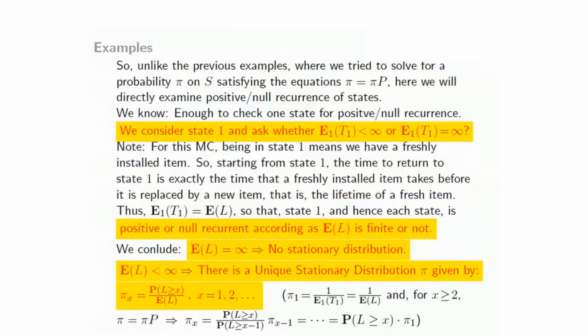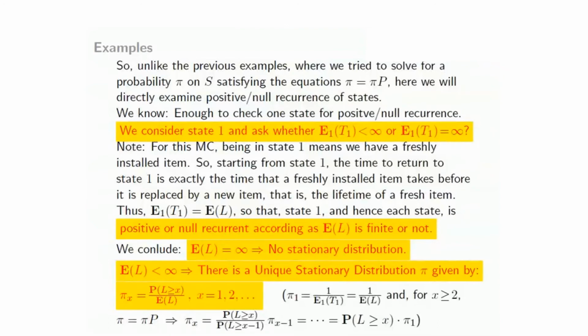So you have expressed pi x in terms of pi x minus 1. If you continue this recursively, you end up getting that pi x for any x is probability L greater than or equal to x times pi 1, and since pi 1 is 1 over EL, you have the formula for any pi x. So that takes care of this particular Markov chain.